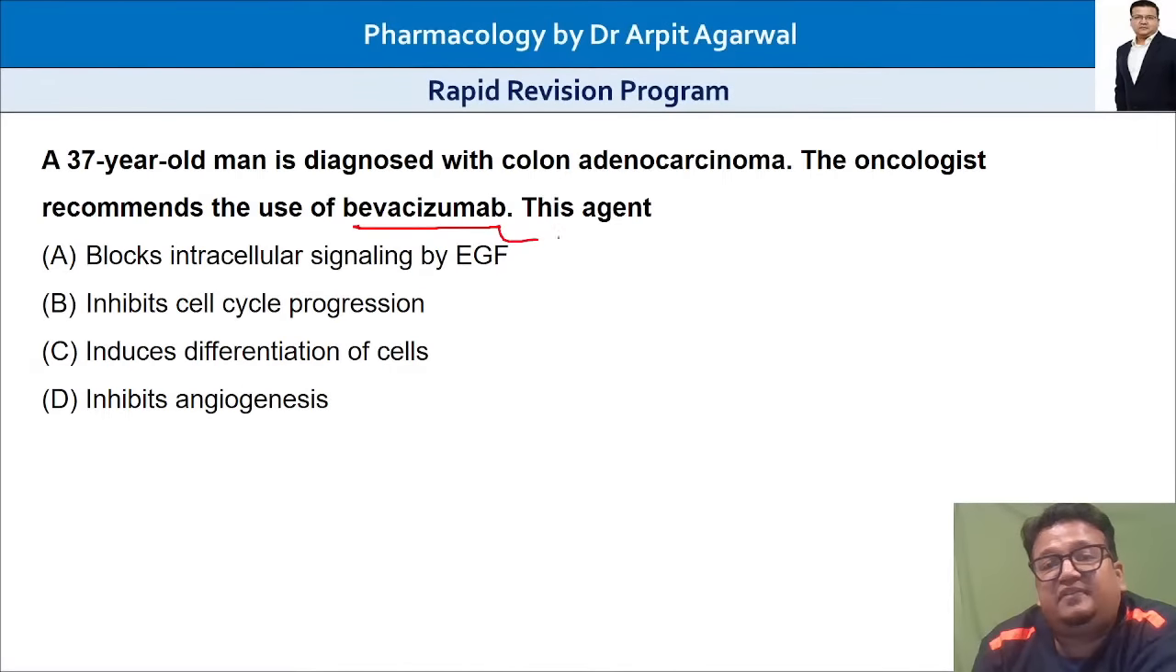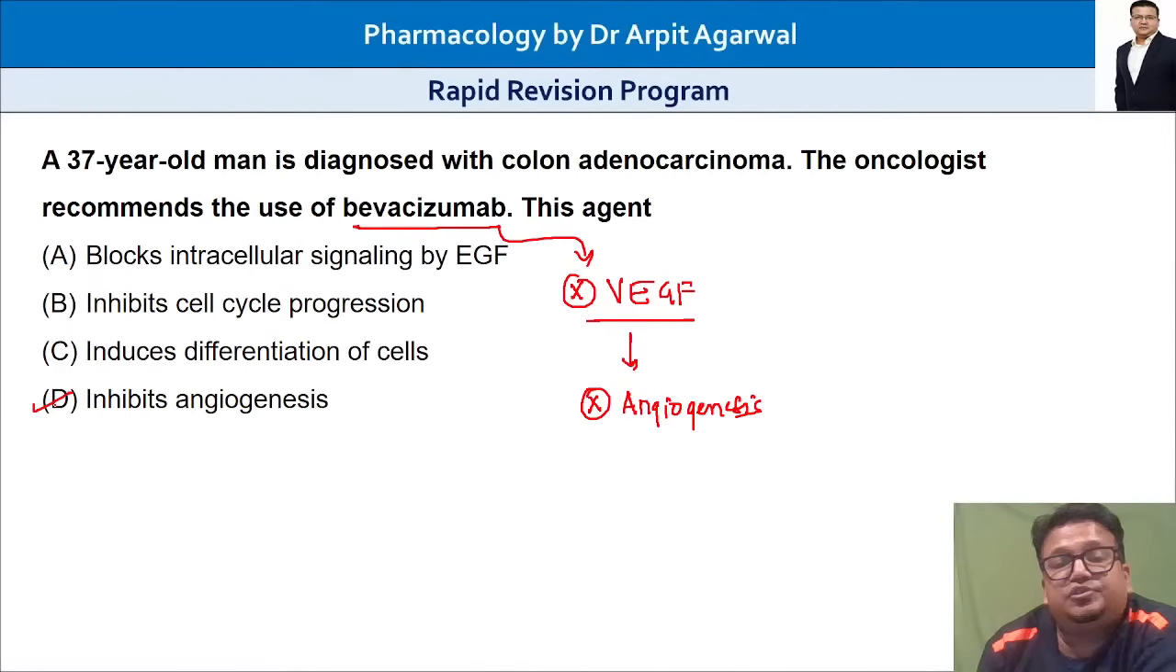So this is an anti-VEGF. It inhibits the vascular endothelial growth factor, and by inhibiting this, it will inhibit the angiogenesis or the capillary formation. So capillary formation will not occur. Angiogenesis, that is the answer to this particular question. It is an anti-angiogenic, anti-VEGF, vascular endothelial growth factor inhibitor used in colon carcinoma. Bevacizumab.